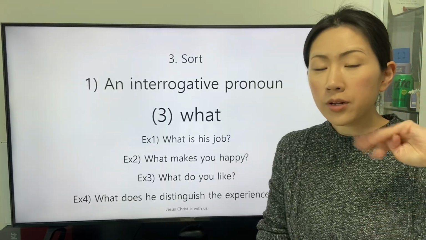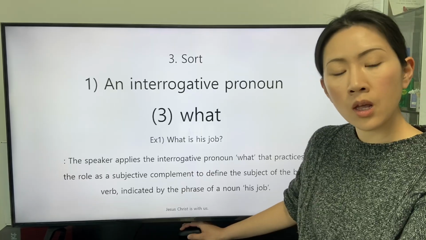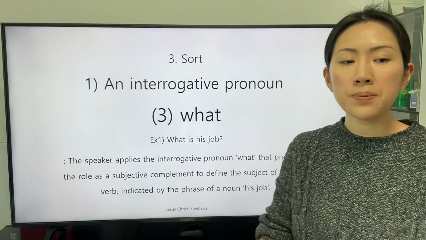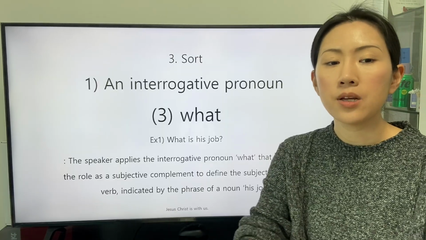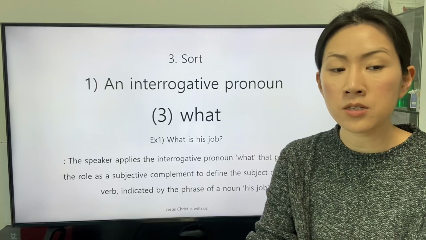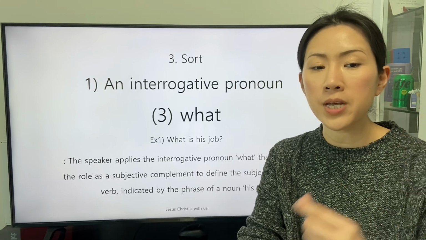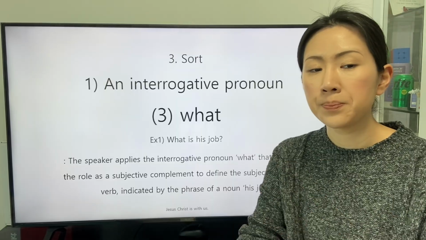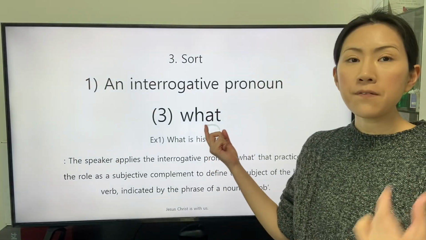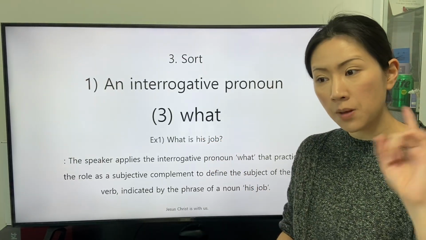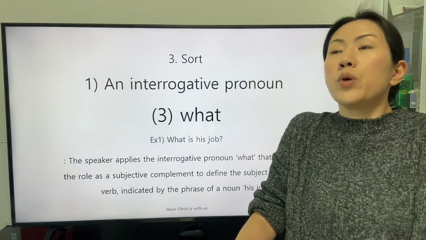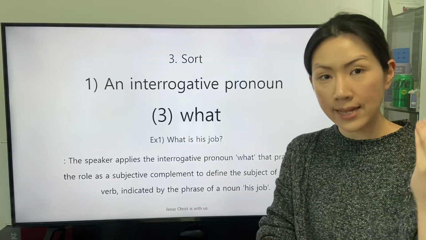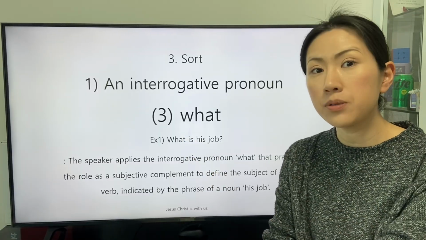There are 4 clauses. The first clause is this: what is his job? The speaker applies the interrogative pronoun what that practices the role as a subjective complement to define the subject of the be verb, indicated by the phrase of a noun, his job. The phrase of the noun, his job, as a subject is defined with the interrogative pronoun what that has the role as a subjective complement.